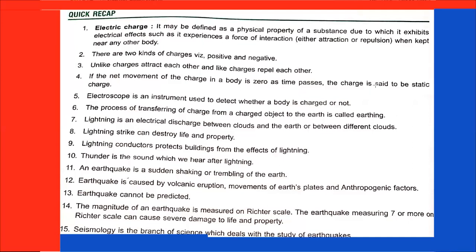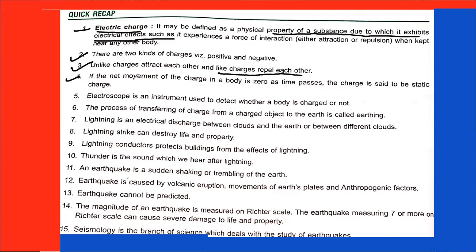Let's take a quick recap of this chapter. So in this chapter, we will go through what we covered in this lecture. The first thing we completed in this chapter is electric charge. What is electric charge? Electric charge may be defined as a physical property of a substance due to which it exhibits electrical effects such as experiencing electrostatic force or magnetic force. Second, there are two kinds of charges, positive charge and negative charge. Next point, unlike charges attract each other and like charges repel each other.